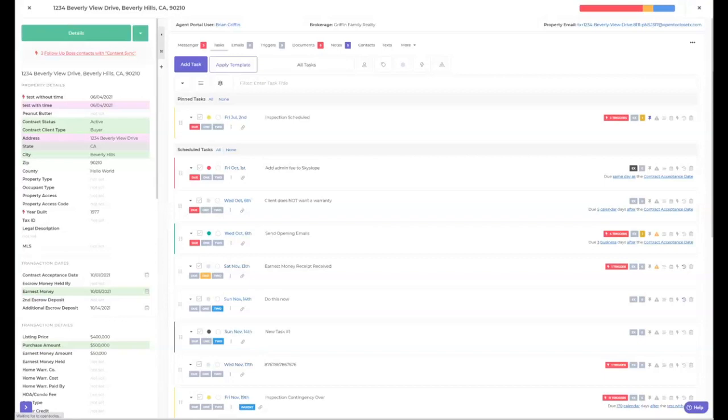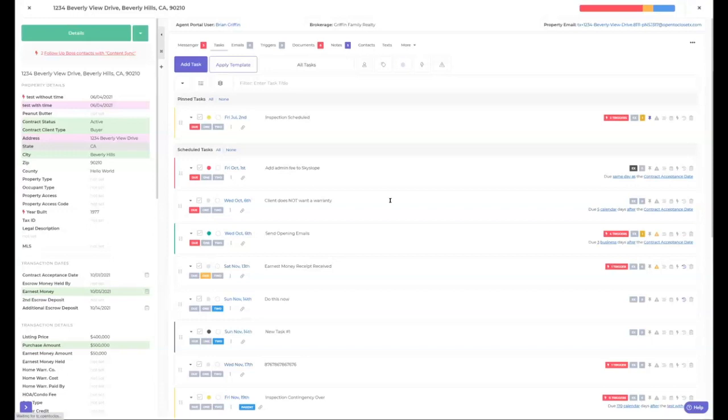Yep. One of them was, should I have one task list or a bunch of little task lists? Yeah, I would go with little task lists because you don't know what that transaction is going to have. Now you can trigger it by the intake form. If they said yes, there's an appraisal on this transaction, bring in all my tasks that have to do with appraisal, all my fields, and all my documents that have to do with appraisal. If there's no appraisal and they say no, you don't want those to come in and clutter up your workflow.